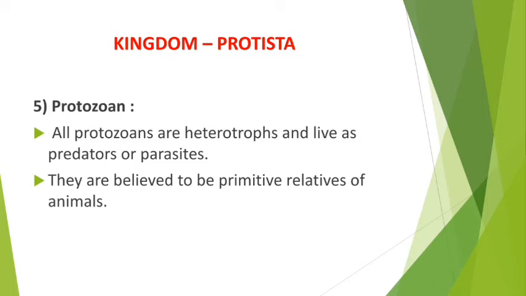So their properties are somehow very similar to animals, because of which in the animal kingdom they were regarded as the first, the smallest lower grade animals. But now they are considered in the kingdom Protista. That's the number 5th group.